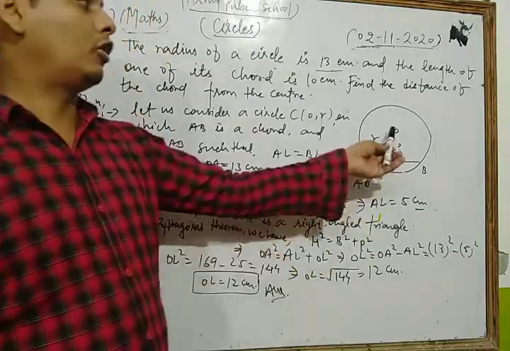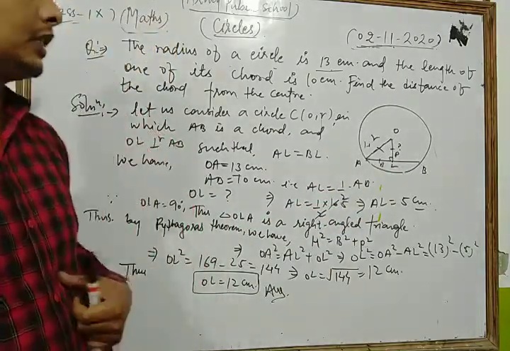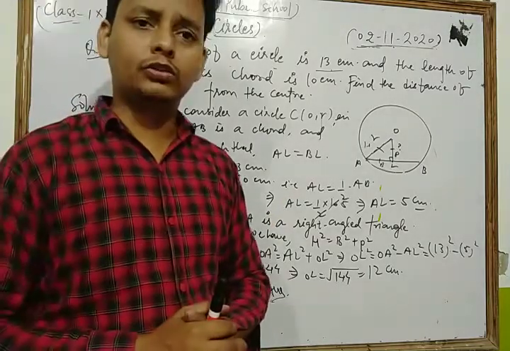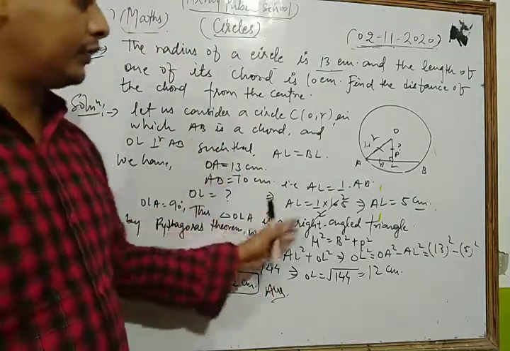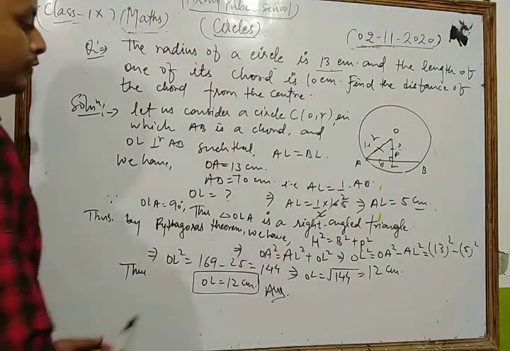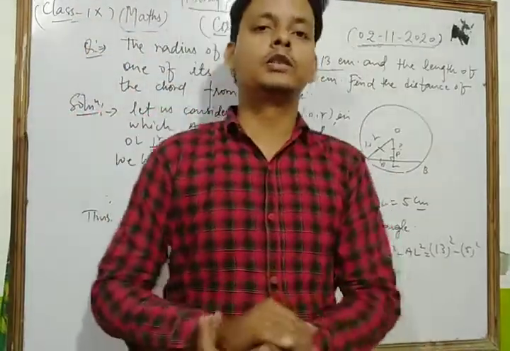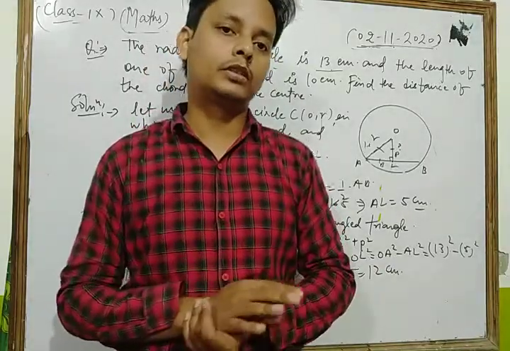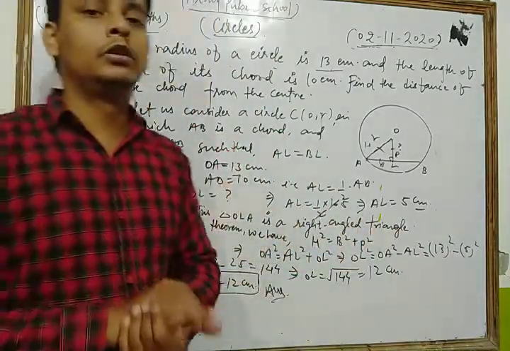And now this forms a right angle triangle, and in any right angle triangle we apply the Pythagoras theorem, which is hypotenuse square is equal to base square plus perpendicular square. After that we put each and every value in that theorem, and solving them we find the value of OL as 12 centimeter. In this way, in today's class we revised some important concepts related to circle, took some important theorems based on the circle, and solved one important question based on that theorem.